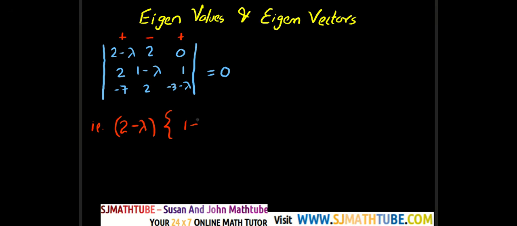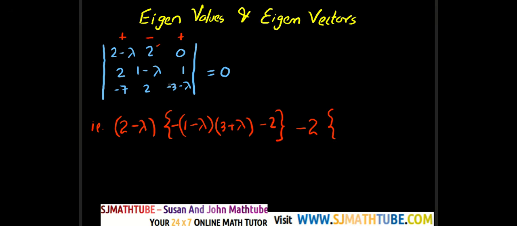So 1 minus lambda, and I'm going to take minus common, so it will be 3 plus lambda minus 2. Now the next one, minus 2 into, that will be, I have to multiply this and this.